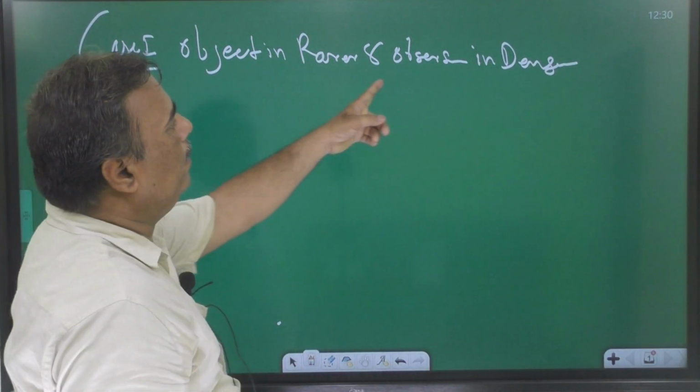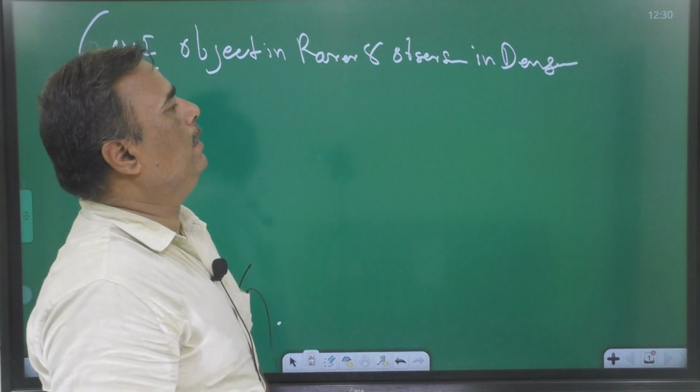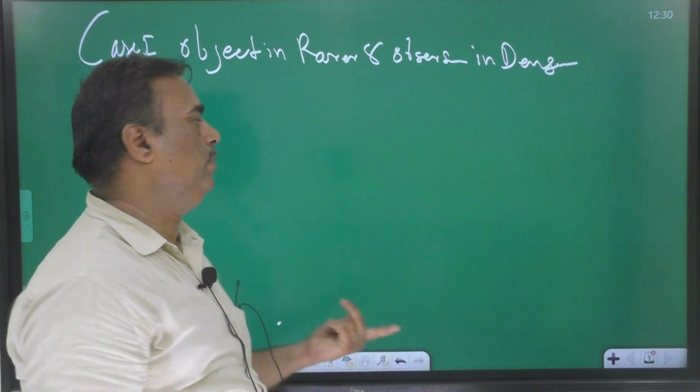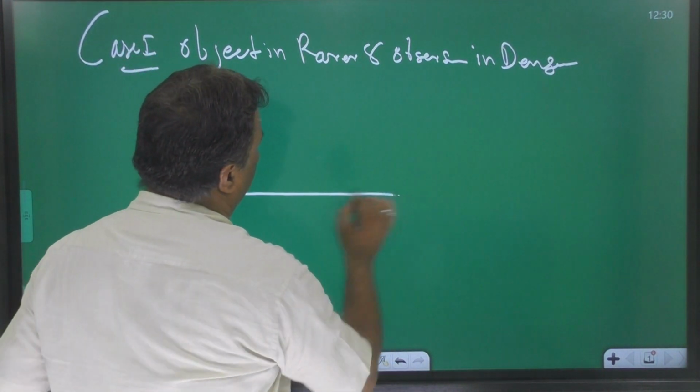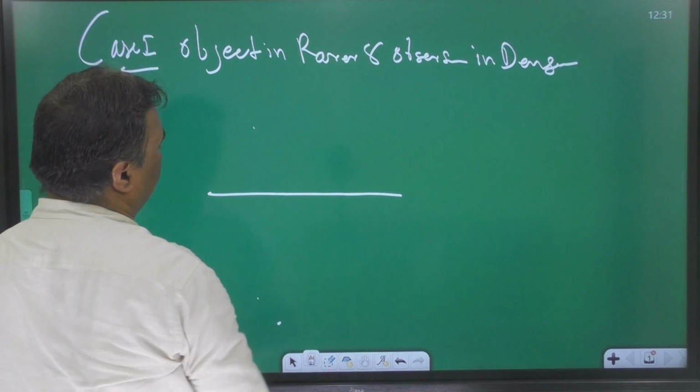Object in rarer medium, observer in denser medium. The best example of this is when we are looking at any flying object from the surface of earth, like this. This is the object.